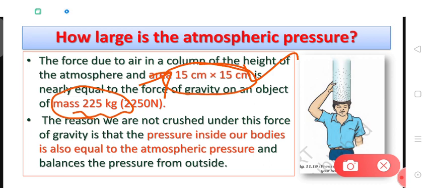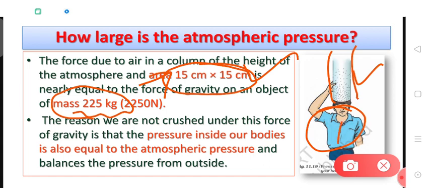So why is it that we are not being crushed under this heavy pressure? We are not being crushed because our body is made up of cells, and there are many fluids like blood and lymph also. So they have their own pressure, right? This is the atmospheric pressure, which is very heavy, and your body also has its internal pressure.